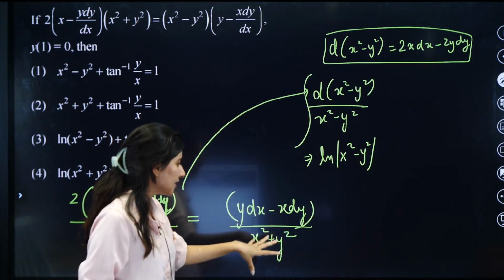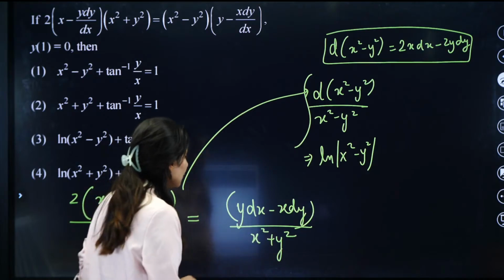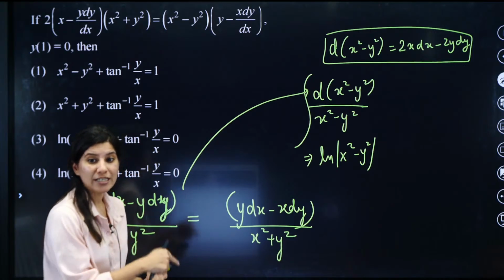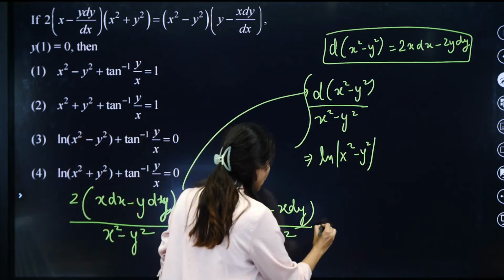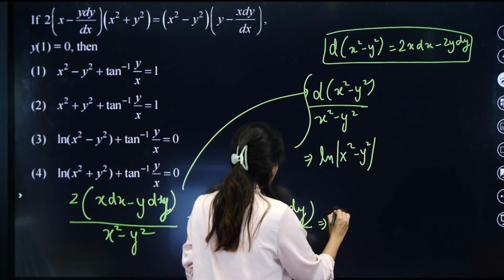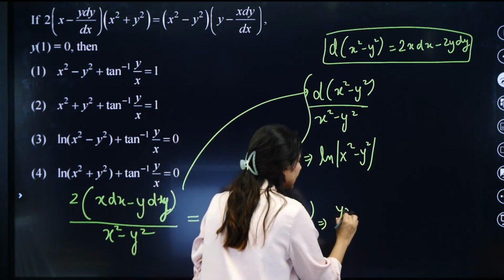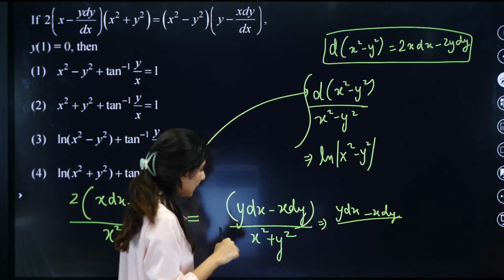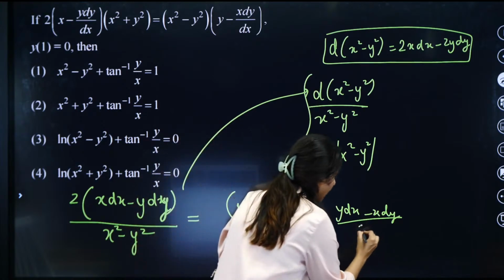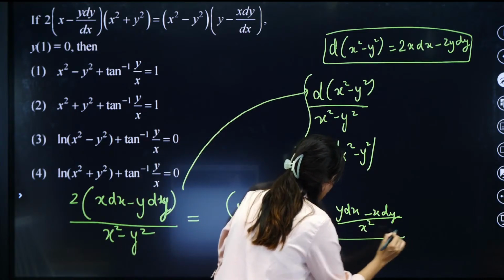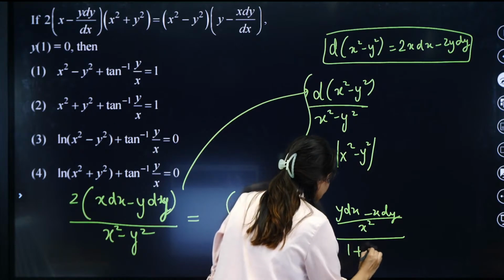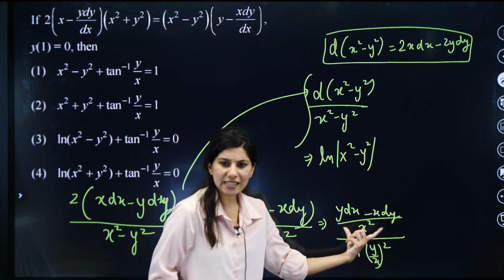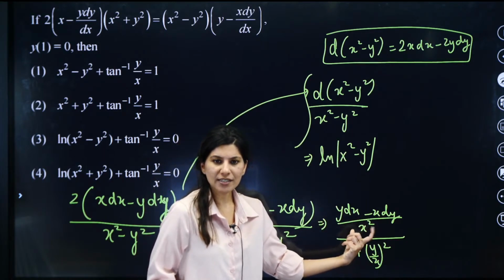What about RHS? In RHS, what you need to do is take x square common. Yes, homogeneous. The moment you take x square common, what do you get? So basically you have to divide: y dx minus x dy upon x square, and we are having 1 plus y upon x whole square. So can you see what this is?